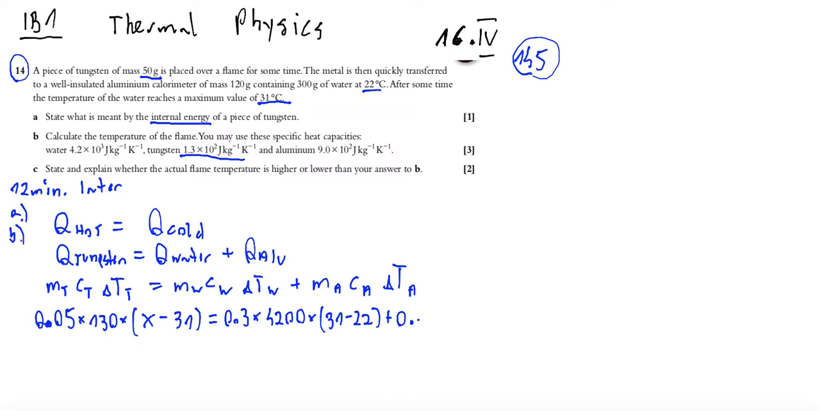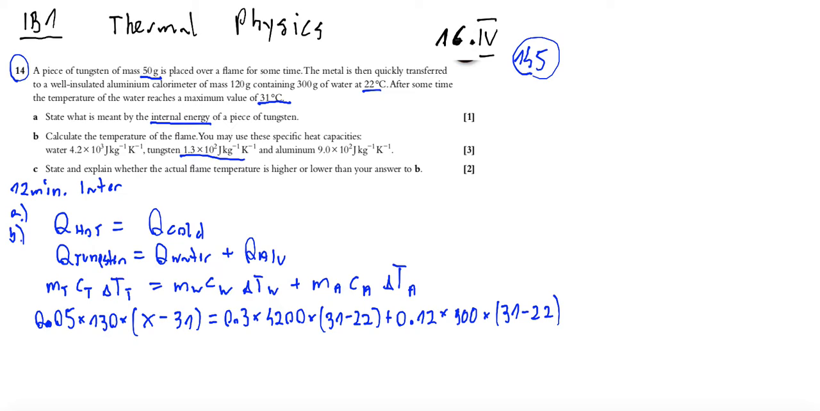The calorimeter has a mass of 0.12 kilograms, the specific heat capacity of aluminium is given as 900, and the aluminium container changes temperature from 22 to 31 because it is in thermal contact with water. So in this case we have only one equation with one unknown. I can use my powerful calculator.